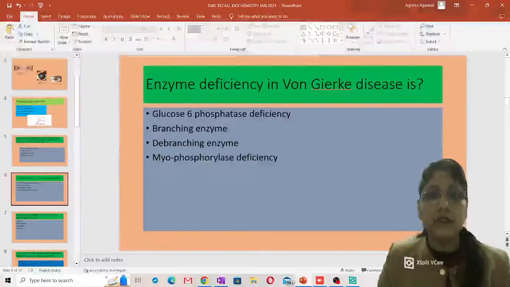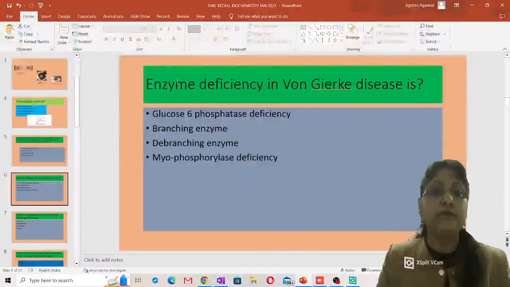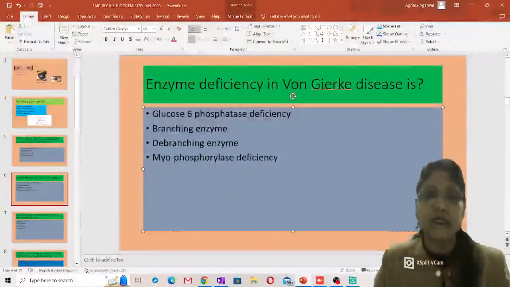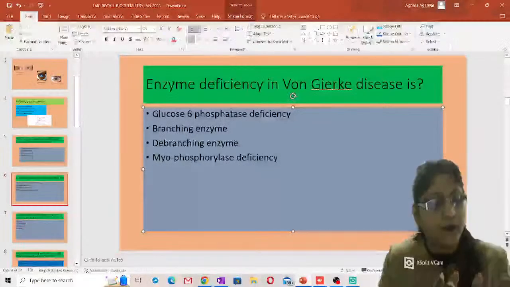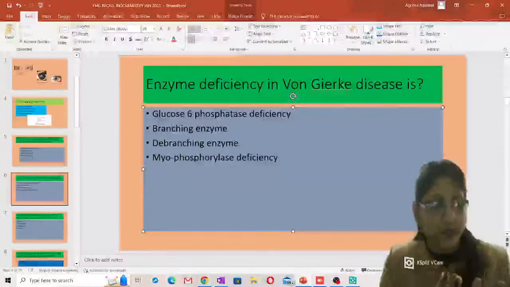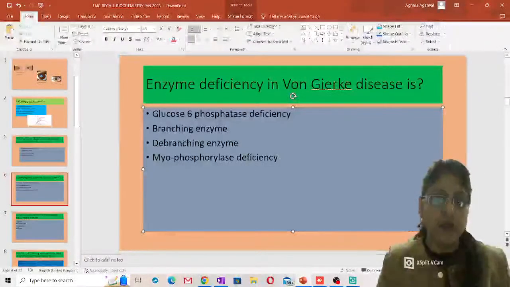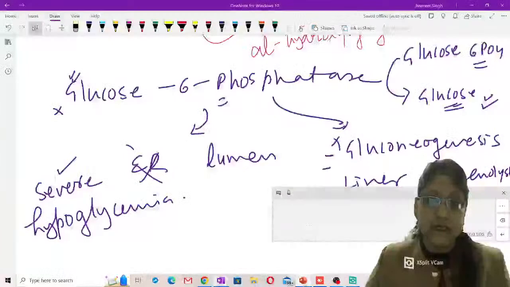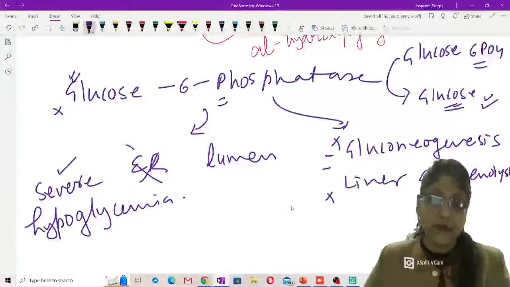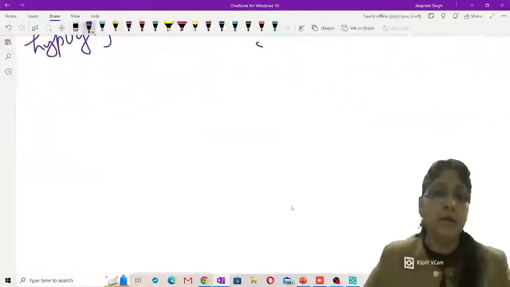When you talk about other options here, the branching enzyme is deficient in which disorder? What is the branching enzyme doing in glycogen metabolism? It is creating the branch. So if the branching enzyme is deficient, the polymer formed is going to have fewer branches, and that's called amylopectin. When amylopectin is deposited, it will result in amylopectinosis.